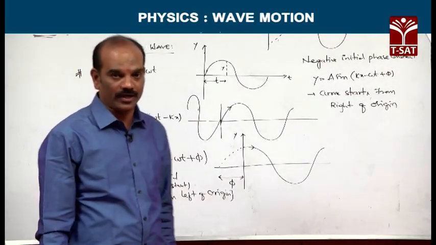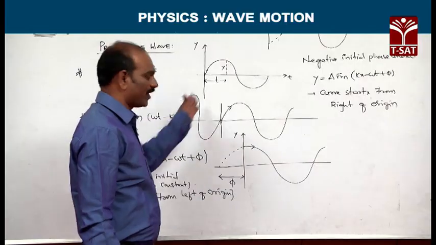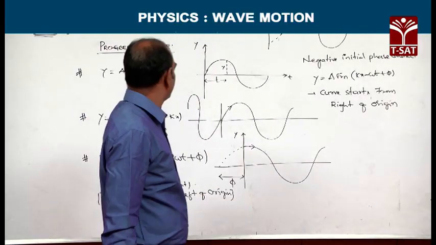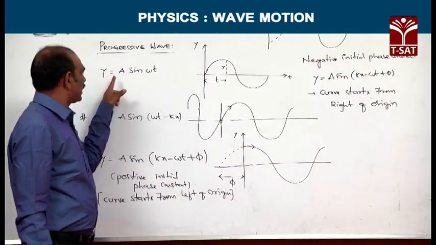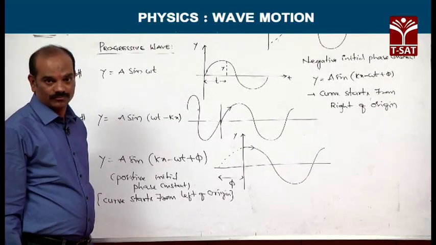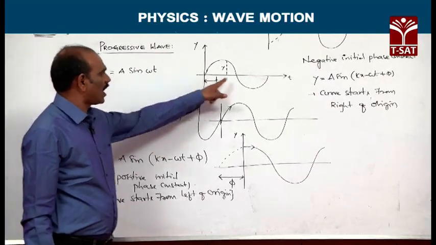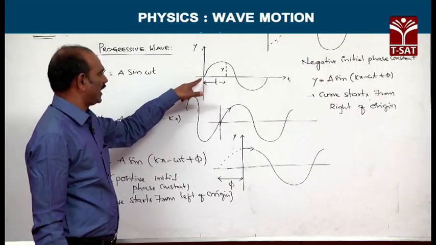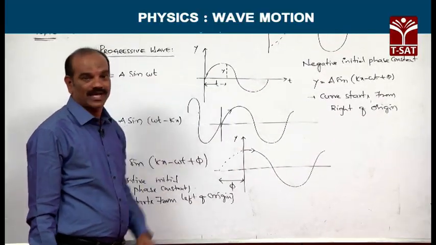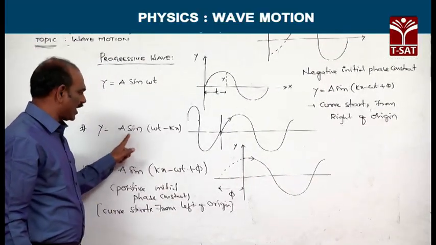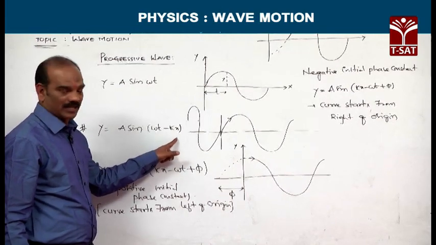Equation of progressive wave. These are the various forms of the progressive waves. Y is equal to A sin omega t. This is how the wave will propagate along the positive x-axis: Y is equal to A sin(omega t minus kx).